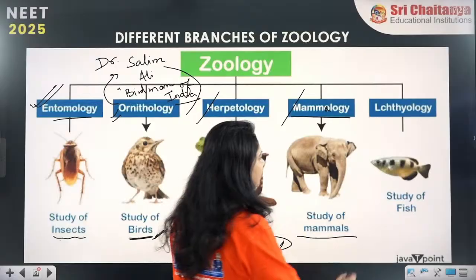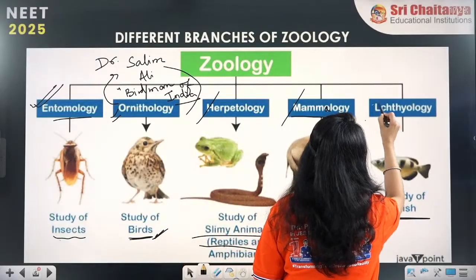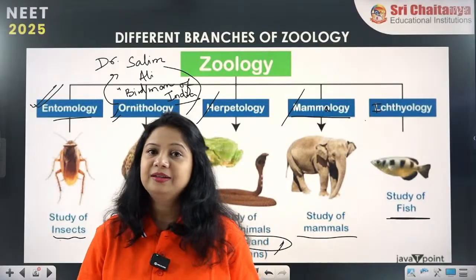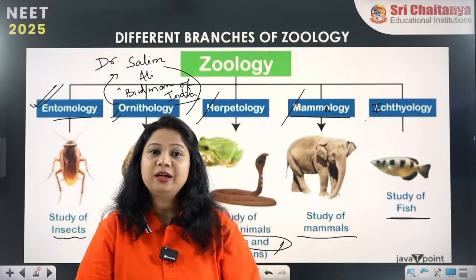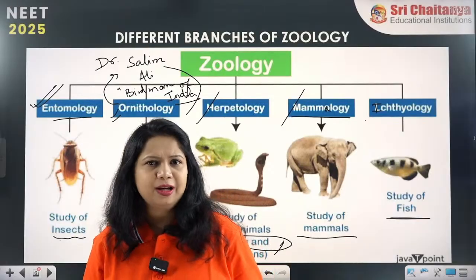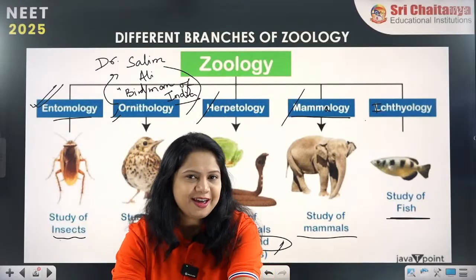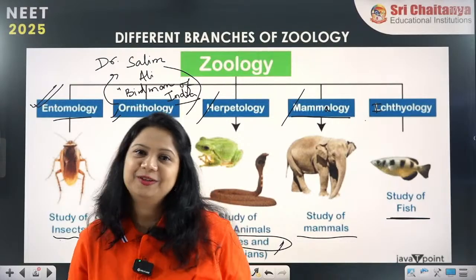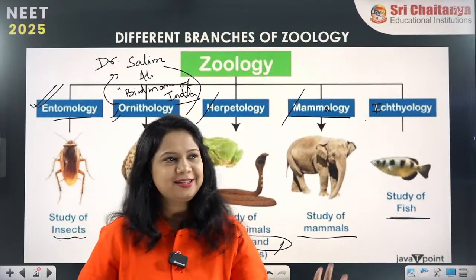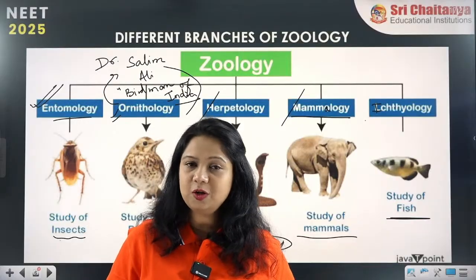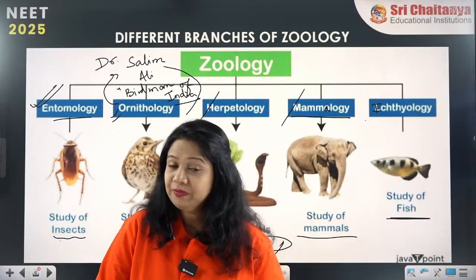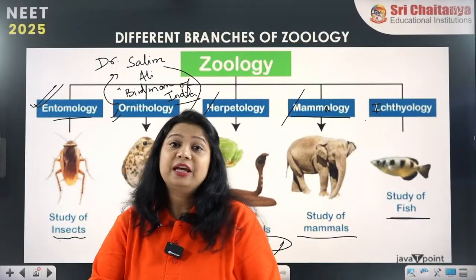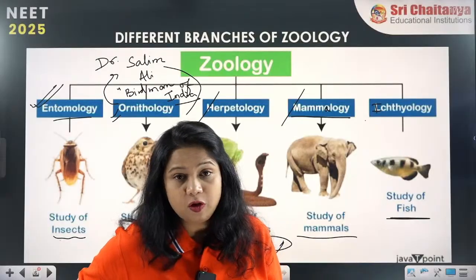And the study of fishes. The study of fishes is called ichthyology. Ichthyology is the study of fishes, and these fishes can be river water fishes, which we call freshwater fishes. And some of them, of course, live in marine water also. So oceanic fishes are there, river or freshwater fishes are there. Some fishes live in the estuaries, brackish water fishes also.